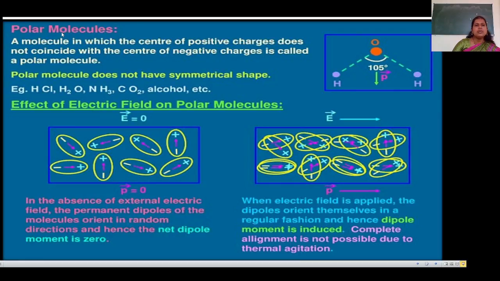We have seen what is meant by polar molecules. When an external field is applied to polar molecules, the permanent dipole molecules, which were in random directions, move in a regular fashion and a dipole moment is induced here.